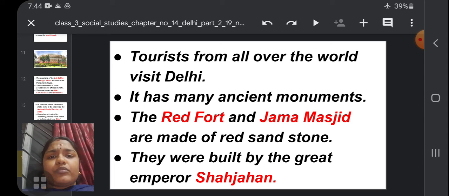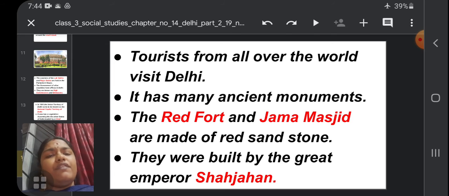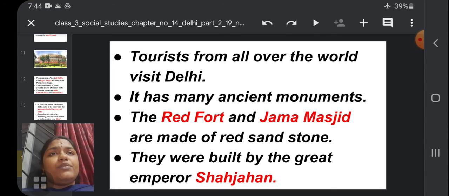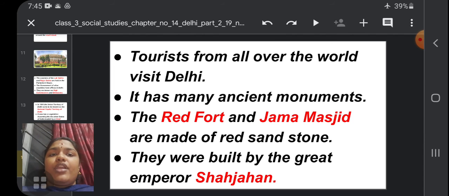The first point is, tourists from all over the world visit Delhi, from each and every city. It has many ancient monuments.